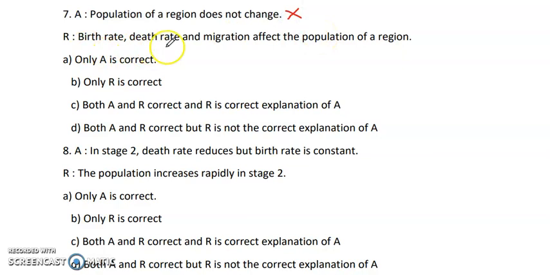Next, birth rate and death rate and migration affect the population of a region. So this statement is correct. The change in the population occurs because of birth taking place every day, deaths taking place every day, and the migration which takes place every day from one city to another city. So the second statement is correct.